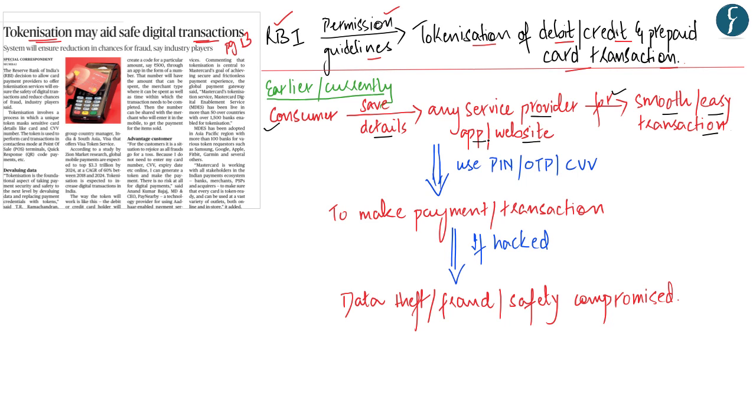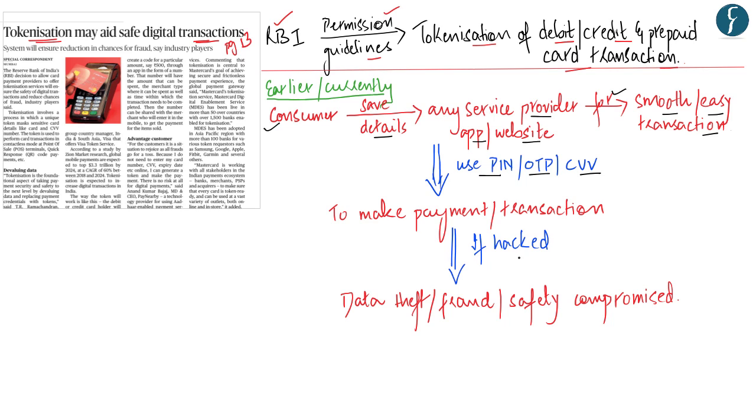So usually this is what all the consumers do. Hence the users save their card details with these service providers for future payments, and the payment is often made by using a PIN code, an OTP or the CVV number of the card. So with most of the websites and applications, we have saved our card details, and when we have to make the payment, we just enter the CVV number of our card and then we receive an OTP, or usually we would put some kind of password which would help for the smooth, easy and fast transaction.